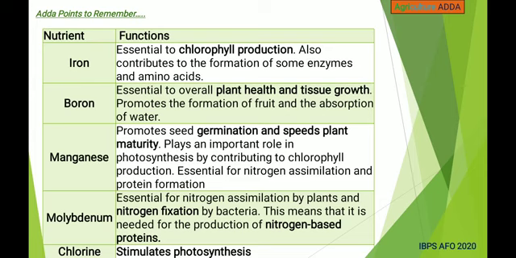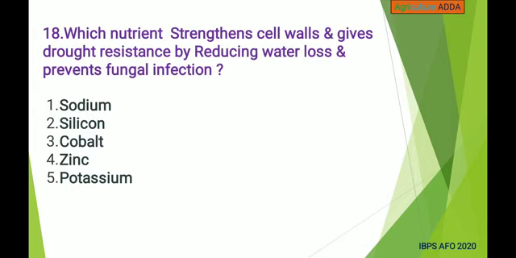These are the basic functions of micronutrients. First, iron is essential to chlorophyll production. Boron is essential to overall plant health and tissue growth. In the case of manganese, it aids seed germination and speeds plant maturity. Molybdenum aids nitrogen fixation by bacteria. And chlorine stimulates photosynthesis.